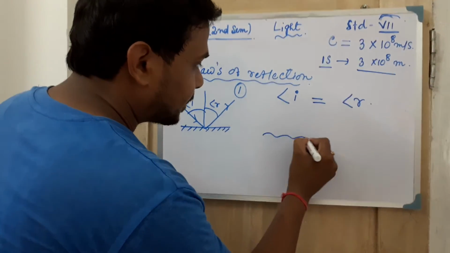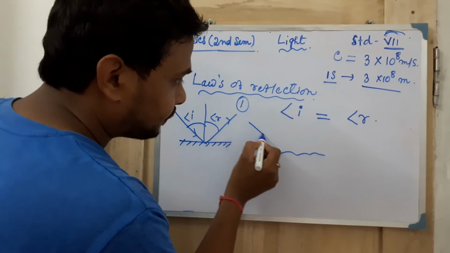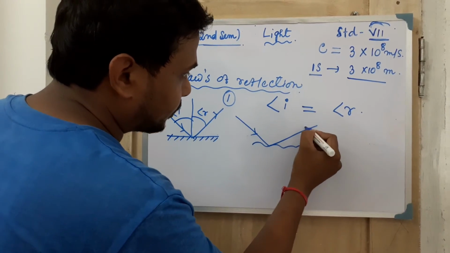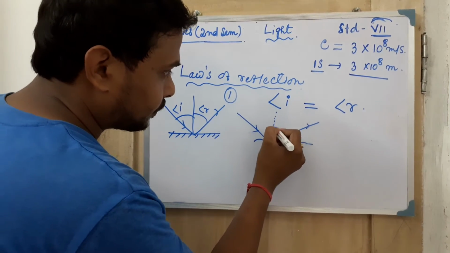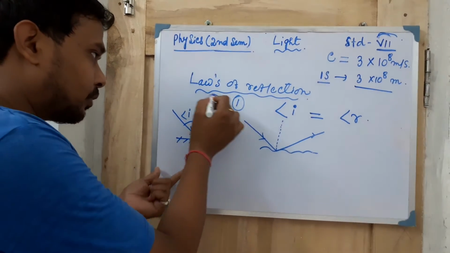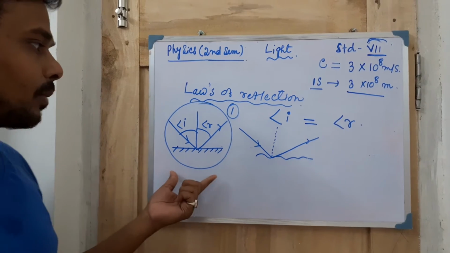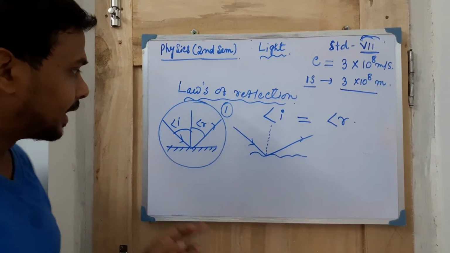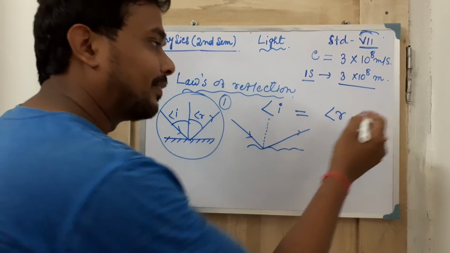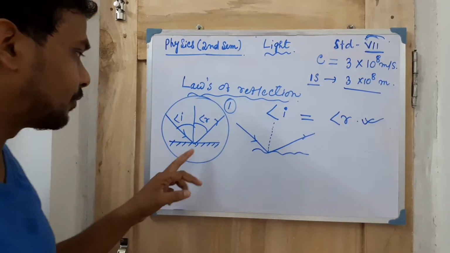The second type is for irregular reflection, where the ray goes in this way. If you talk about the first one, you can easily tell that angle I and angle R are definitely the same.